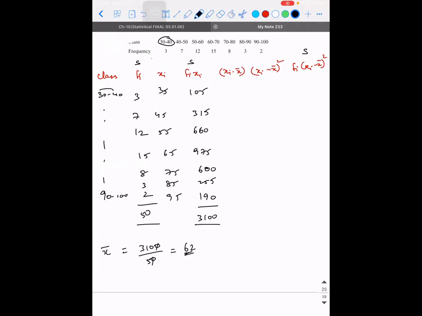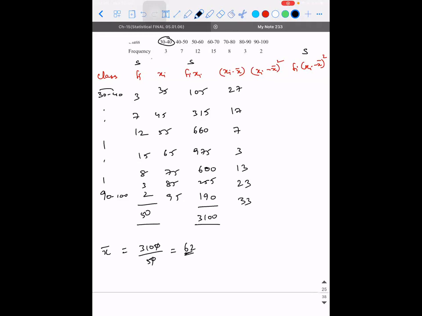Now what is xi minus x bar? 62 minus 35, 27. 45 minus this should be 17. Yeah. So 55 minus 62 is 7. So 10 will keep decreasing. So 65 minus 62 is 3. 75 minus 62 is 13. 10 keeps getting added, 23 and 33.